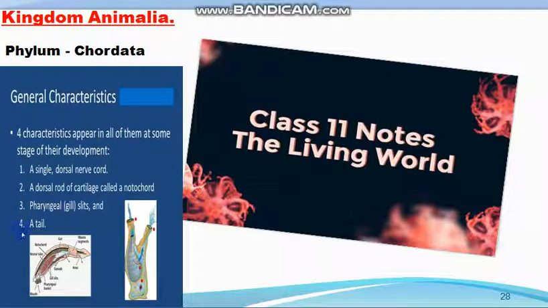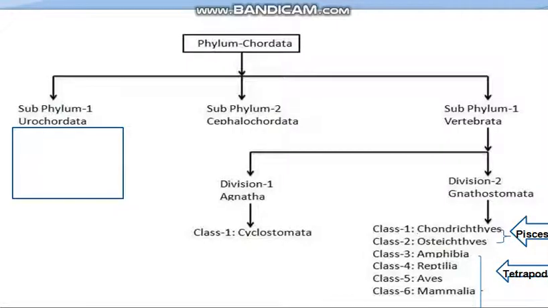These are the animals which belong to phylum Chordata. I have already given you the flow chart for the classification of phylum Chordata, and I am showing it to you again. Phylum Chordata is divided into three subphylums: subphylum Urochordata, subphylum Cephalochordata, and subphylum Vertebrata.